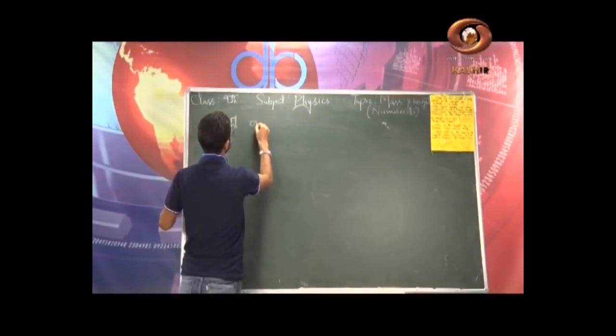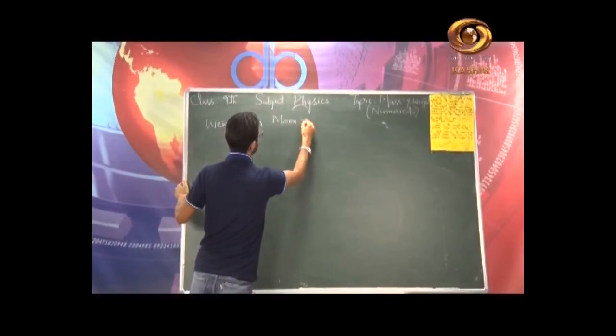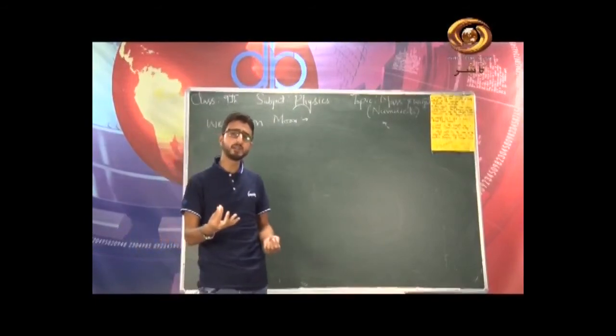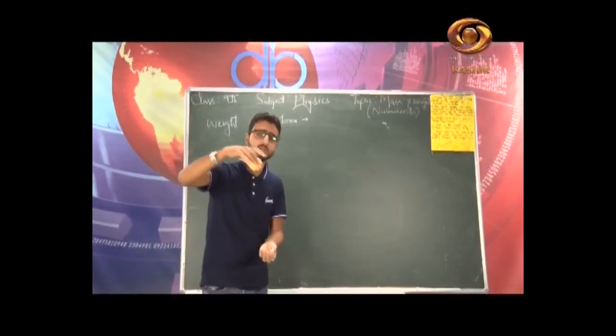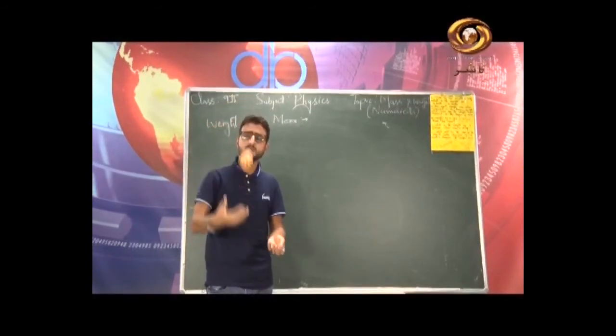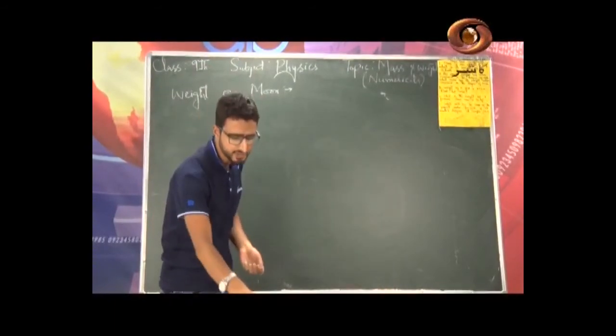Will it be the same as that on the surface of earth? No. Now, how do we define weight on the surface of earth? The earth's gravitational pull. How will we define the weight on the surface of moon? It will be simply the force with which a body will be attracted towards the surface of moon.